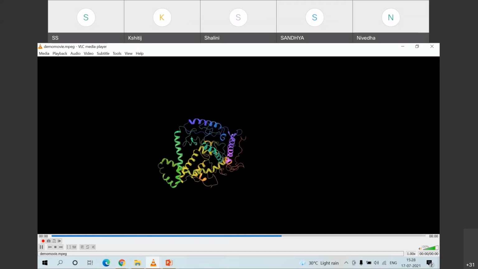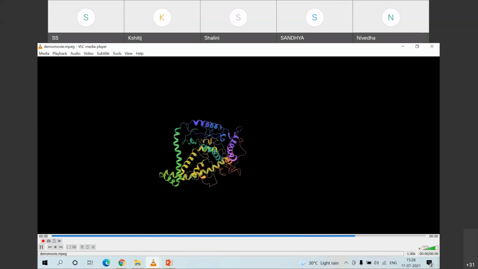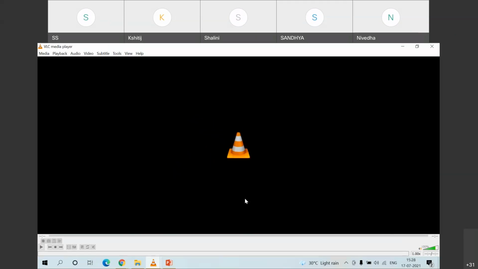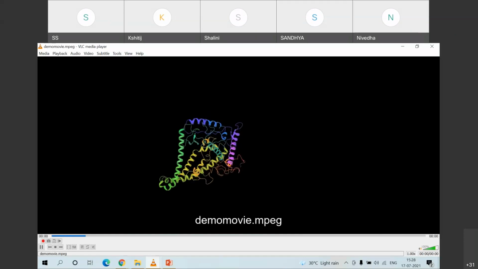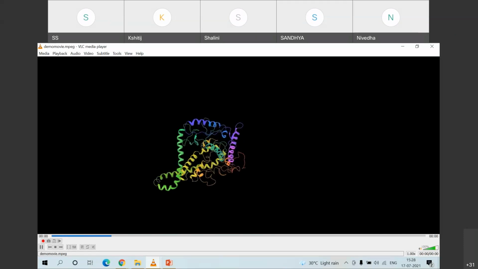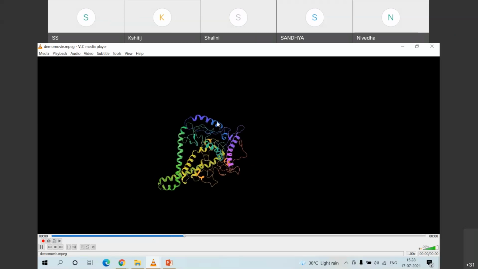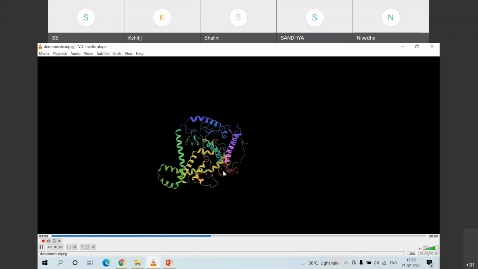So this is the entire thing which I wanted to show with the help of molecular dynamics simulation, wherein you have the few steps: first your protein preparation, then your system building, then your minimization, then your molecular dynamics, and then your analysis. And once you analyze your system in terms of energy plots, in terms of RMSD, RMSF, you can see the stabilization of your particular molecule.